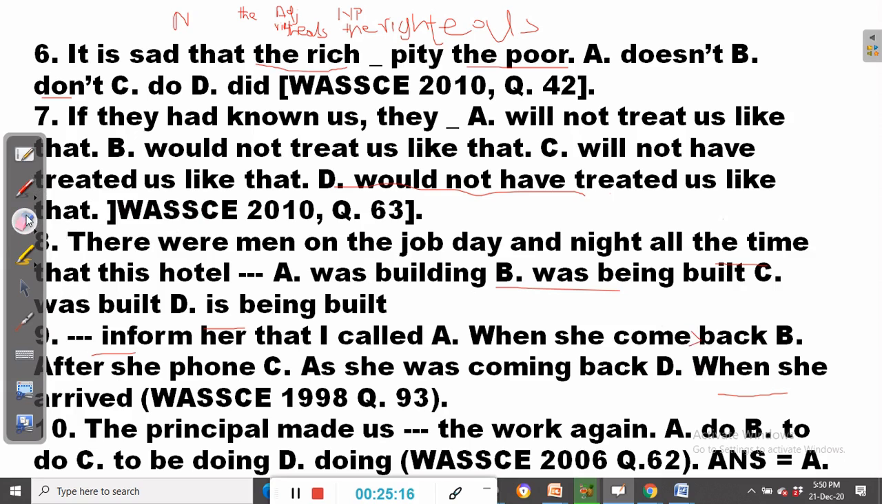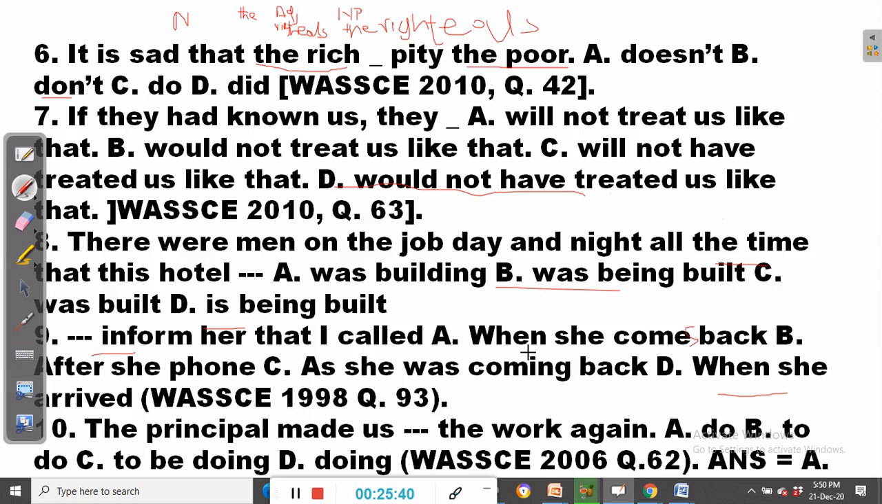The actual thing is okay. Just S here. All right, let's put S there. Inform her that I called when she comes back. If we reconstruct it, we can say, when she comes back, inform her that I called.